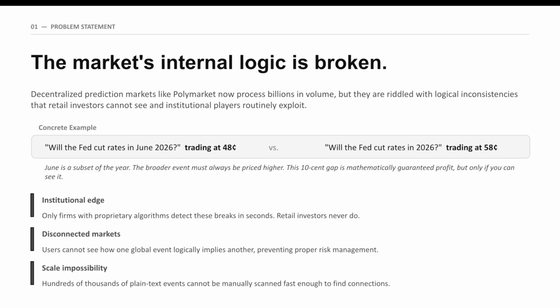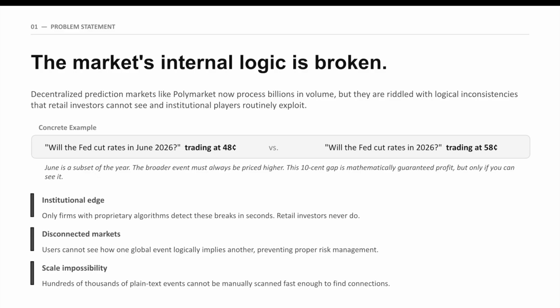Here's a concrete example. Right now on Polymarket, you might see, will the Fed cut rates in June 2026 trading at 48 cents versus will the Fed cut rates in 2026 trading at 58 cents. That is mathematically impossible. June is a subset of a year. The broader event must always be priced at least as high as the specific one. That 10% gap is free money, but only if you can see it.